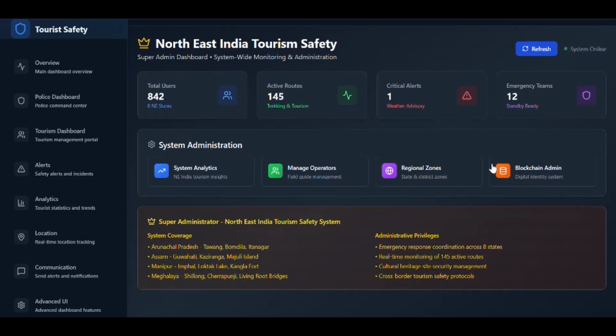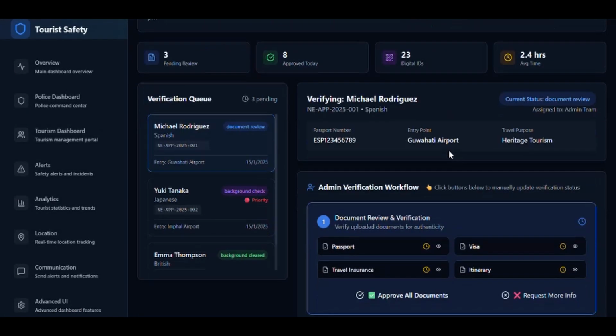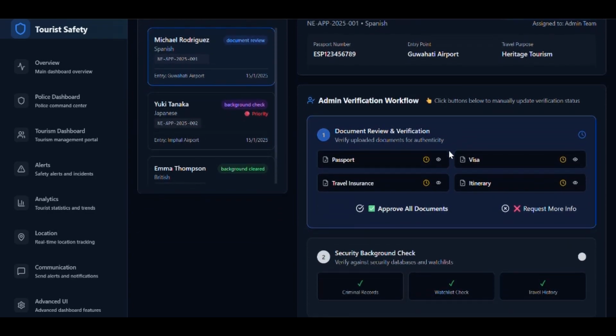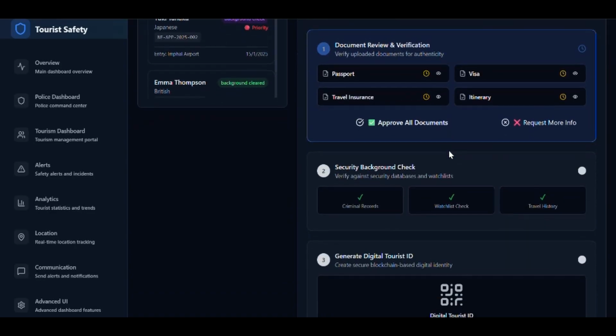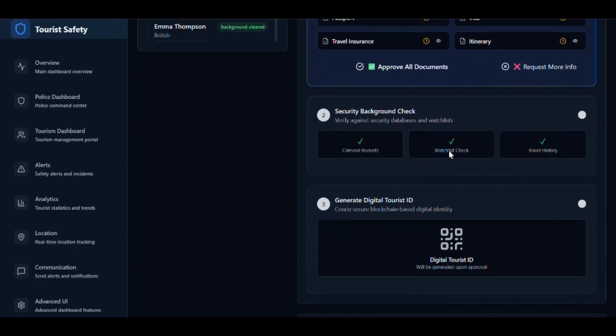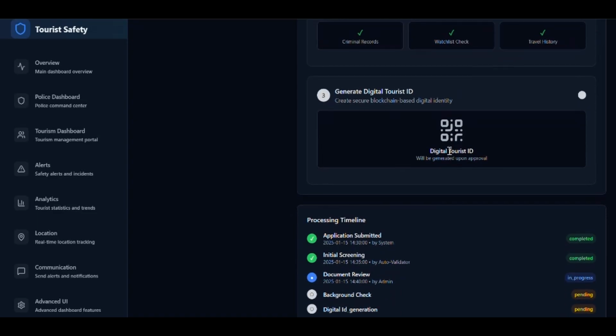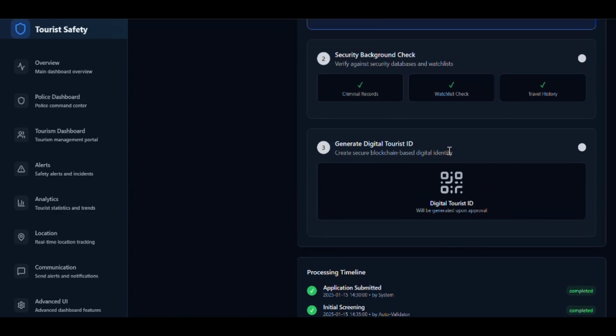Now here we are at the admin dashboard again. We've seen the blockchain admin page where all the blockchain data has been stored and can be accessed by the admin. Our platform is built on blockchain for digital identity and record immutability. Every tourist ID and travel record is securely stored and verified, preventing tampering and fraud. End-to-end encryption, JWT authentication, and role-based access ensure that only authorized users can access sensitive data. All actions are logged and auditable, meeting the highest standards of government compliance.